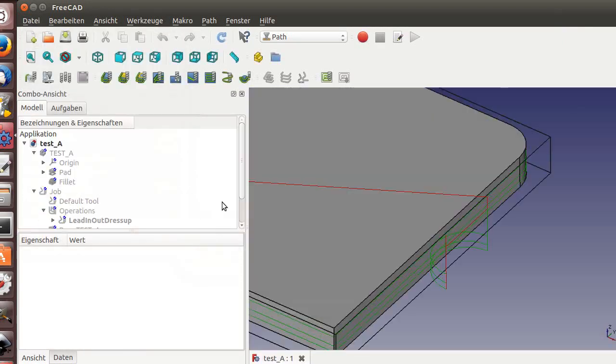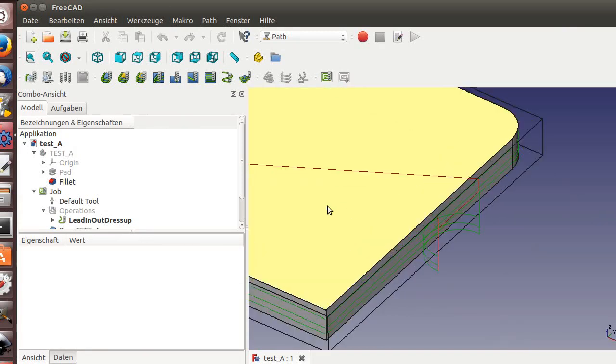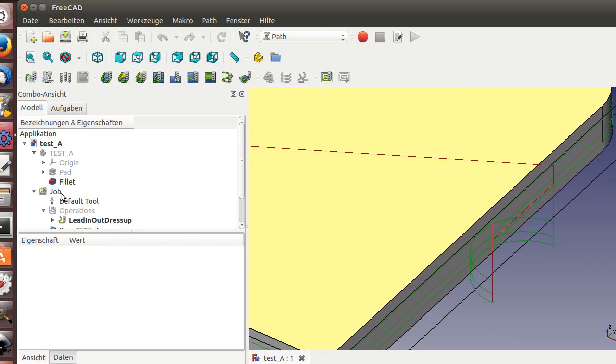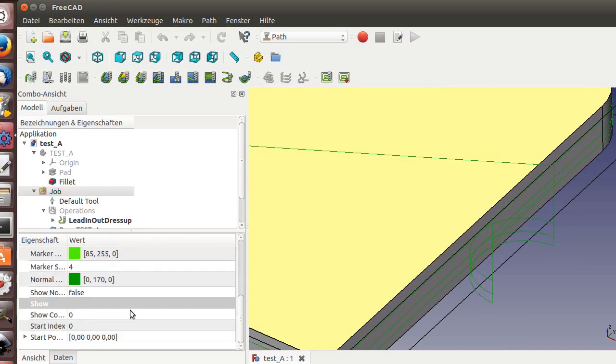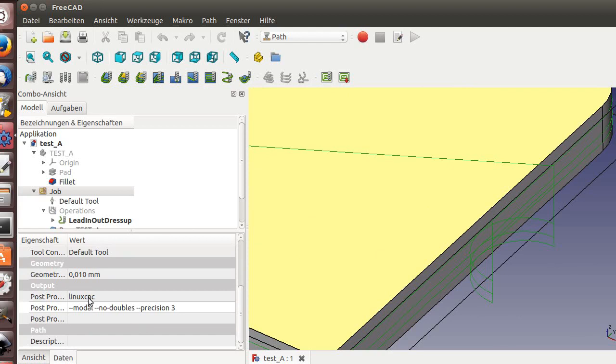I open up just our simple first file here, and on the job in the data there's your post-processor, and it should show up the arguments. Normally it shows it up.